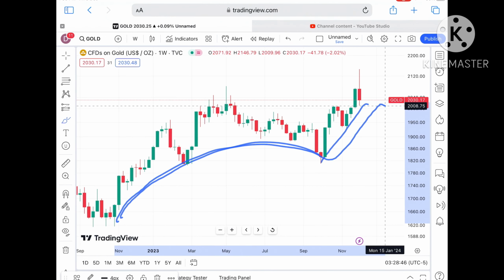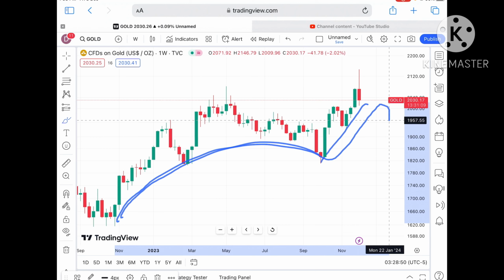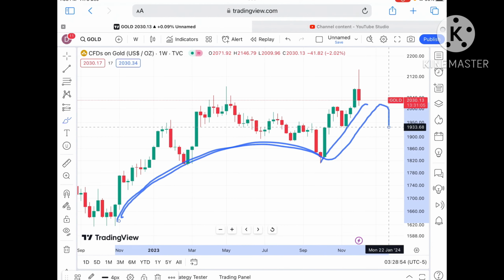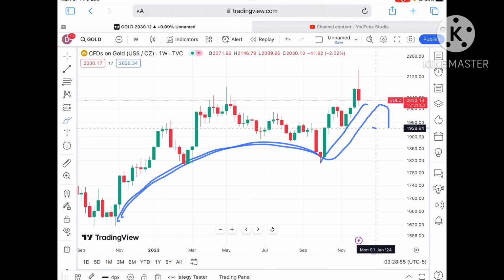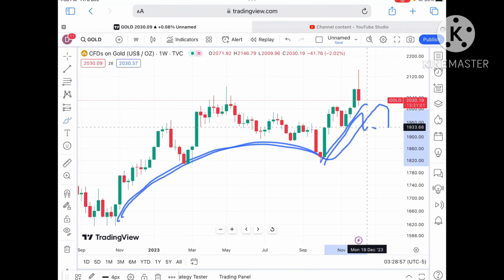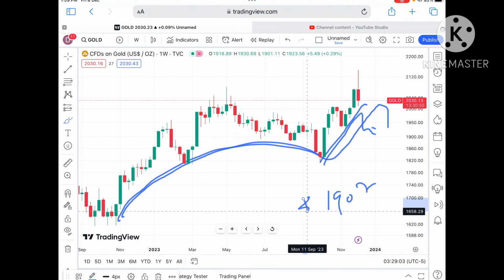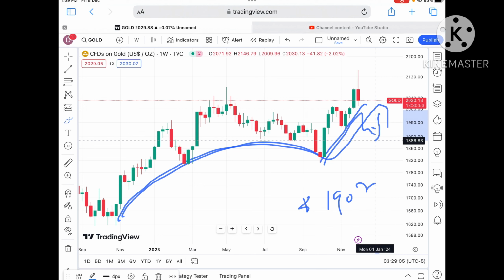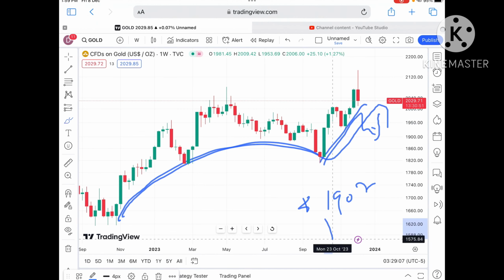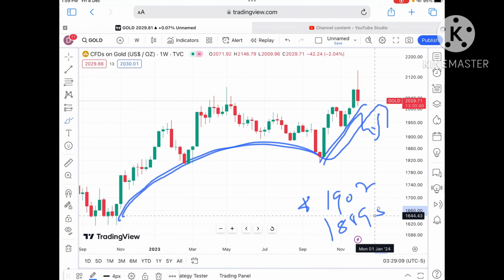so chances are high if the price started falling below $2010, a further downfall we can see towards $1989 to a level of 1953, and if it started falling below that level, we can see a level of 1933. And once the price started falling below 1933, chances are very high that it will fall further, and a probability of going towards 1907 we can see, and there is a clear pattern forming, so we can see it will fall further down towards a level of around 1889 and then further fall.